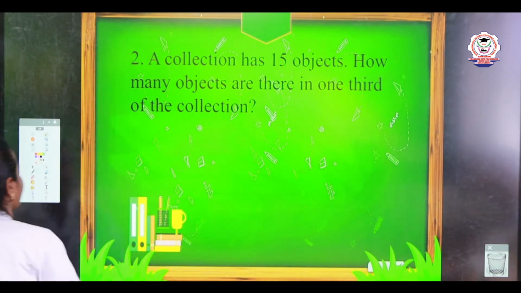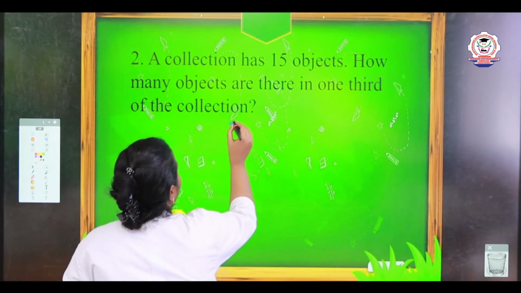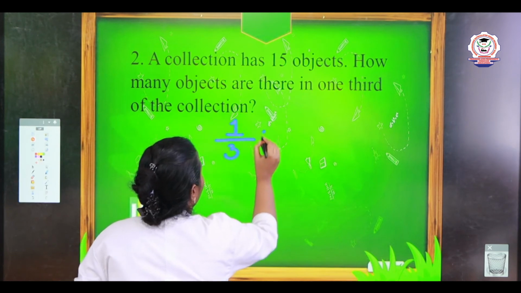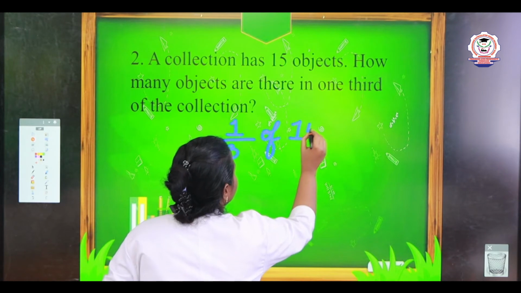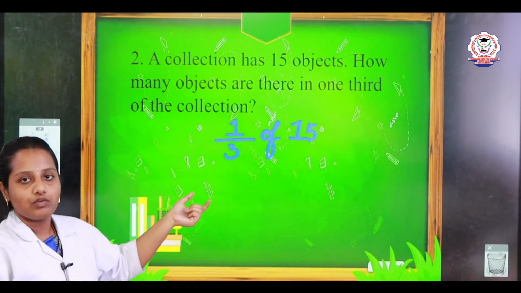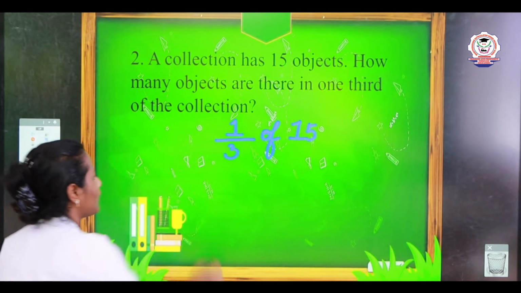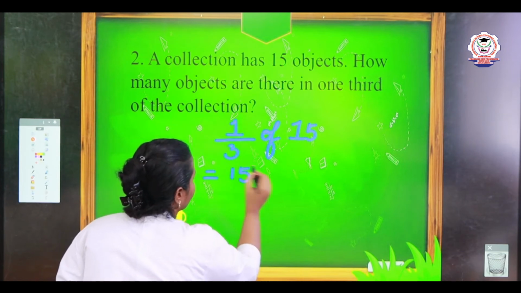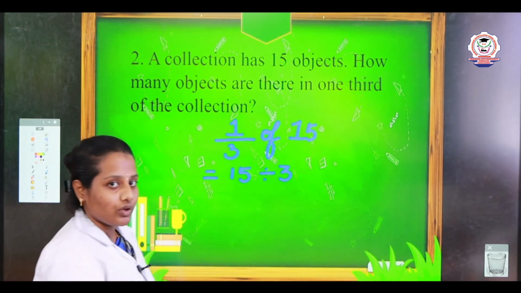You will see now. Yes, 1/3 of how many objects? Yes, very good, 15 objects. Now tell me what we will do with the 15 objects. We want to divide by 3. Very good. We want to divide by 3. 15 divided by 3. We already know the division.